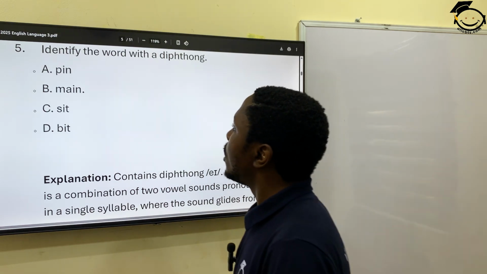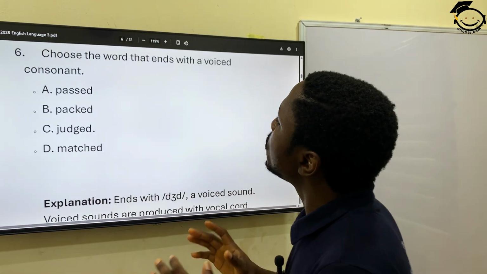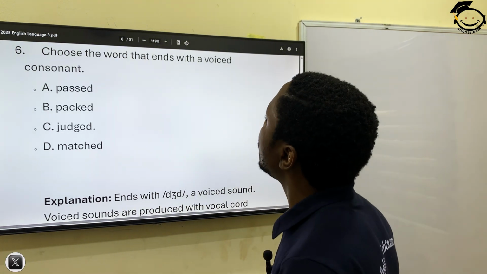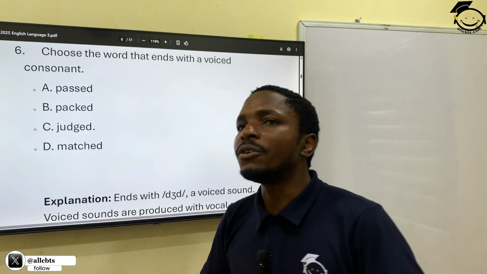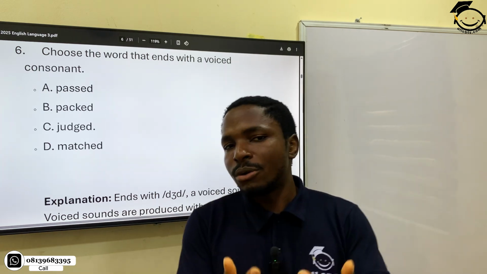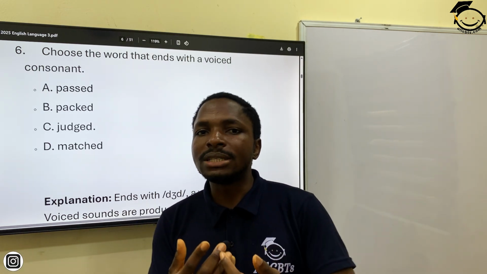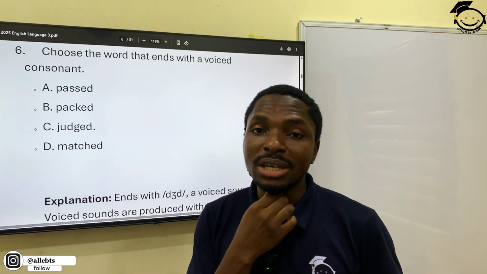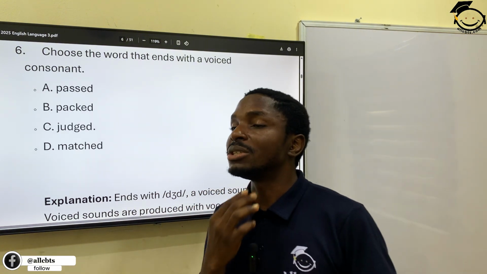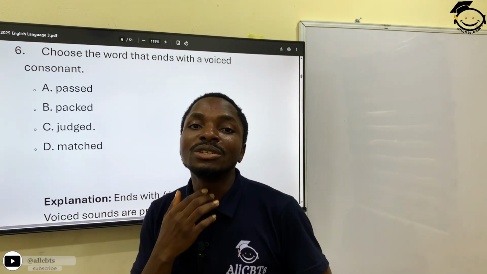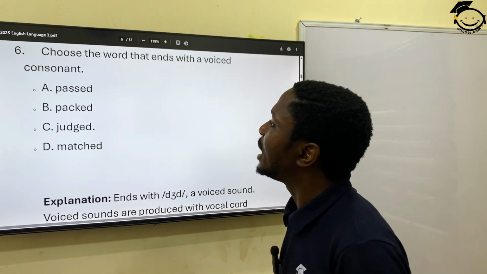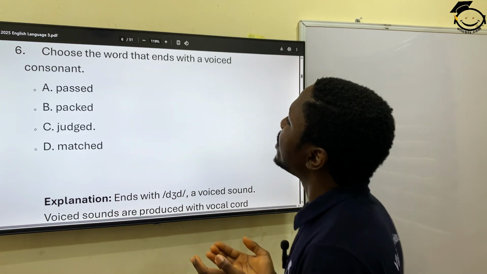Now, question 6. Choose the word that ends with a voiced consonant. Now, what is a voiced consonant? It's called a voiced consonant because when you pronounce it, there is a vibration. You can actually touch this part of your neck and feel the vibration. Then the voiceless consonant is just air. There's no vibration when you touch this part of your neck.